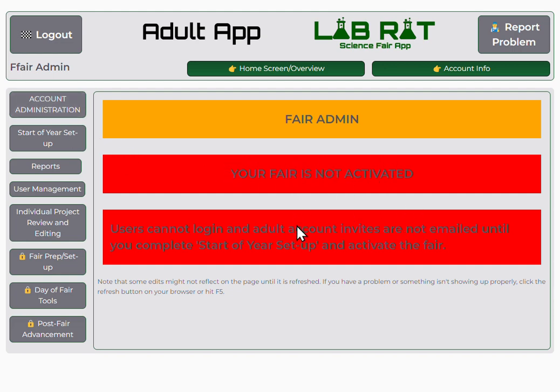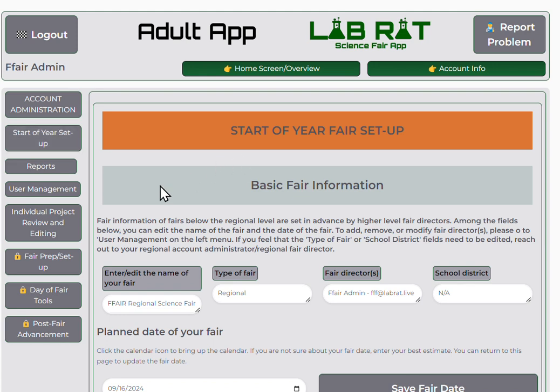You'll see here I've got this red indicator that my fair is not activated. That means none of my folks can log in or do anything. They don't have their initial invite email or their login information. That doesn't happen until after I activate the fair. The way that I activate the fair is to go into the start of year setup. So that's the first thing that you should be doing.